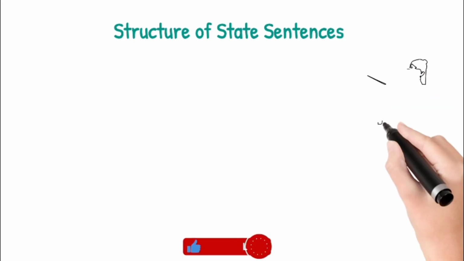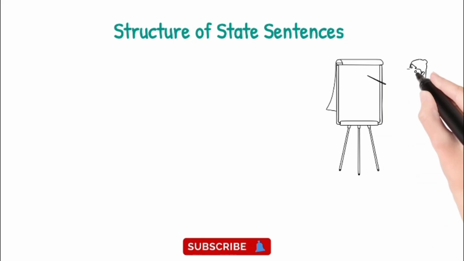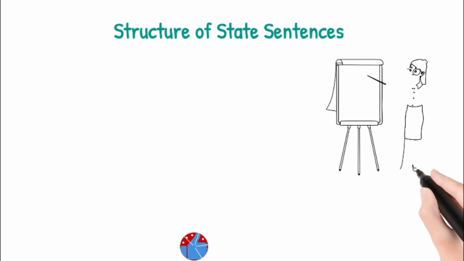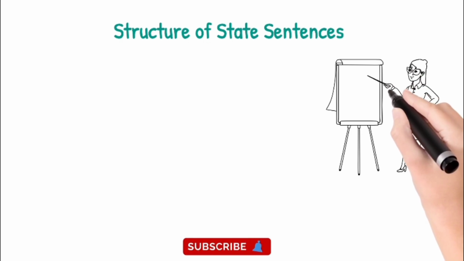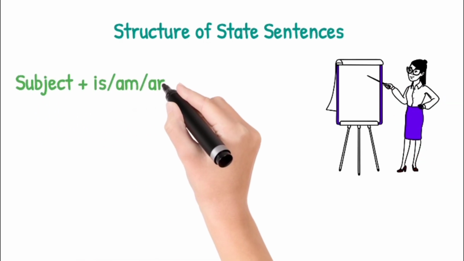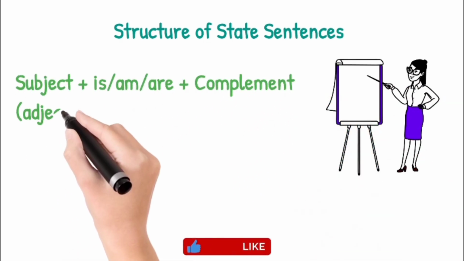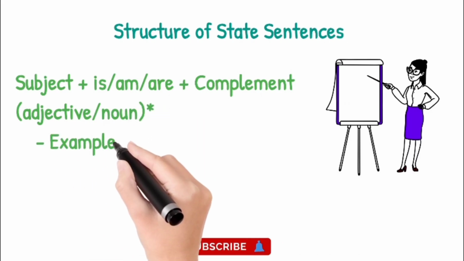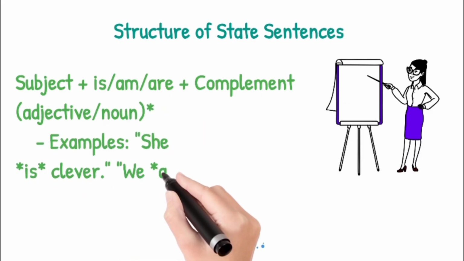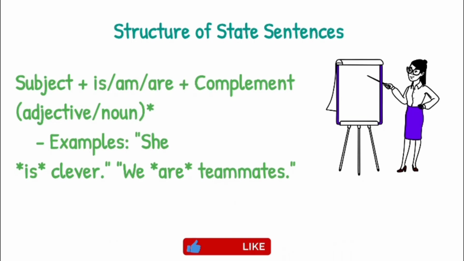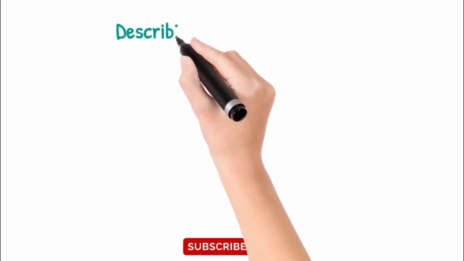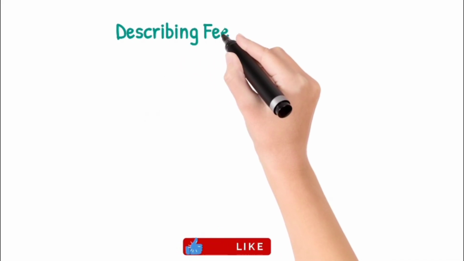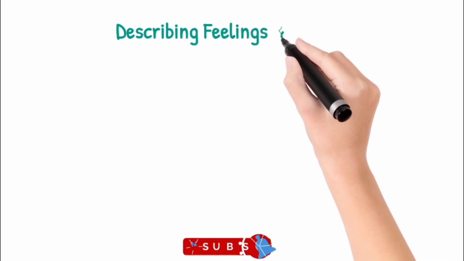A structure of state sentences or non-action sentences. Now we are moving towards understanding the structure better. So in this structure, you just have to keep in mind that the subject is, am, or are, and then any adjective that is the complement relevant to your sentence, right? So you're supposed to use this structure, and using this structure you can make thousands of correct sentences. You just have to keep this in mind.